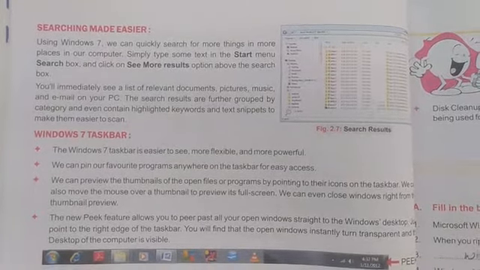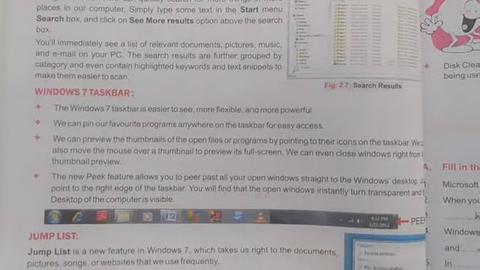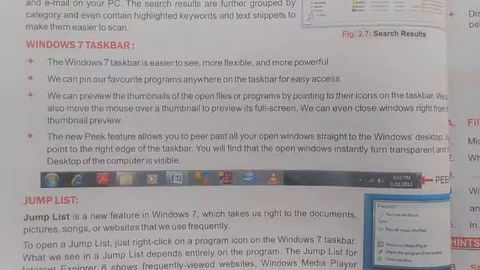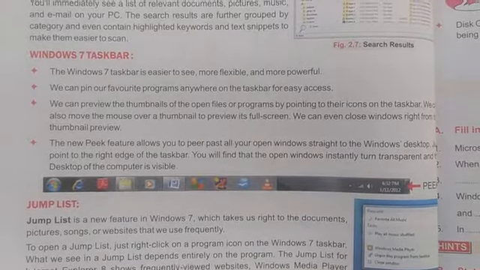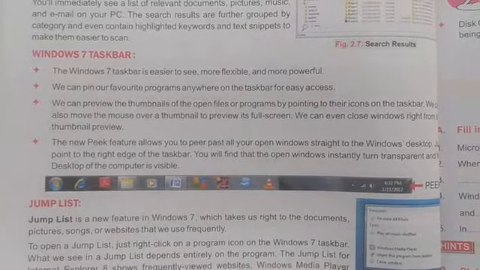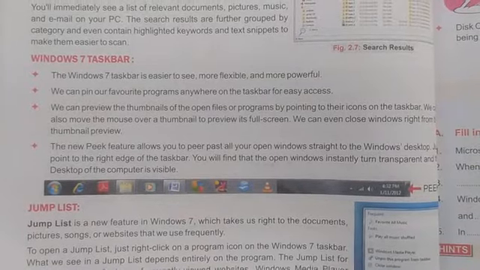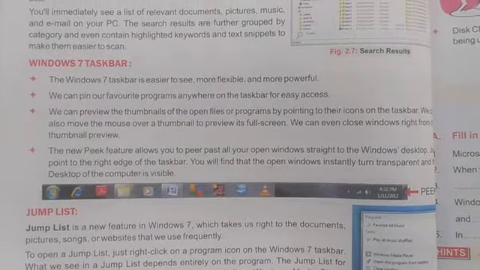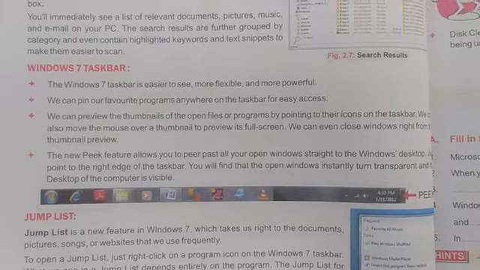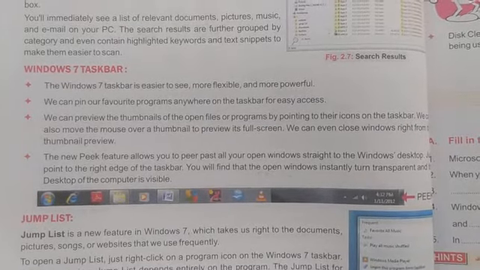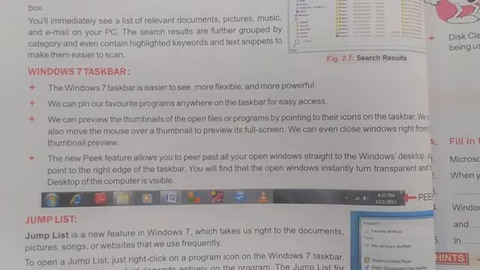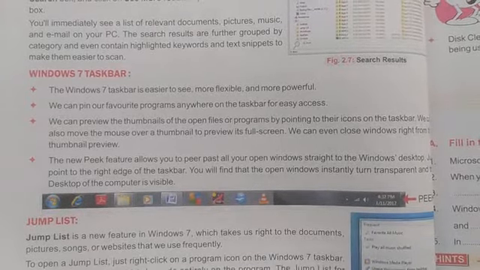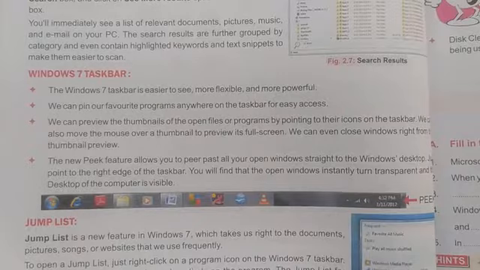Now, the Windows 7 taskbar. You can see the taskbar of Windows 7. It is easier to see, more flexible and more powerful. We can pin our favorite programs anywhere on the taskbar for easy access. Yes students, if you want to use a program frequently, meaning many times, then you can pin its shortcut icon on your taskbar also.